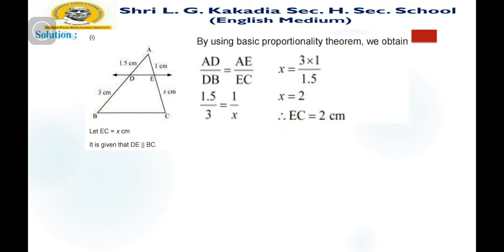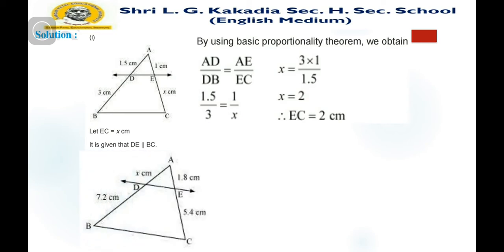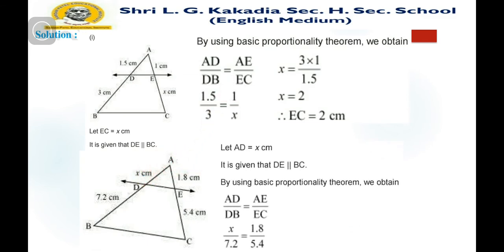So by using the basic proportionality theorem, or theorem number 6.1, we can find such sides. Now consider figure number 2, where we want to find AD. Let us first consider AD is equal to x centimeter. It is given that DE is parallel to BC.